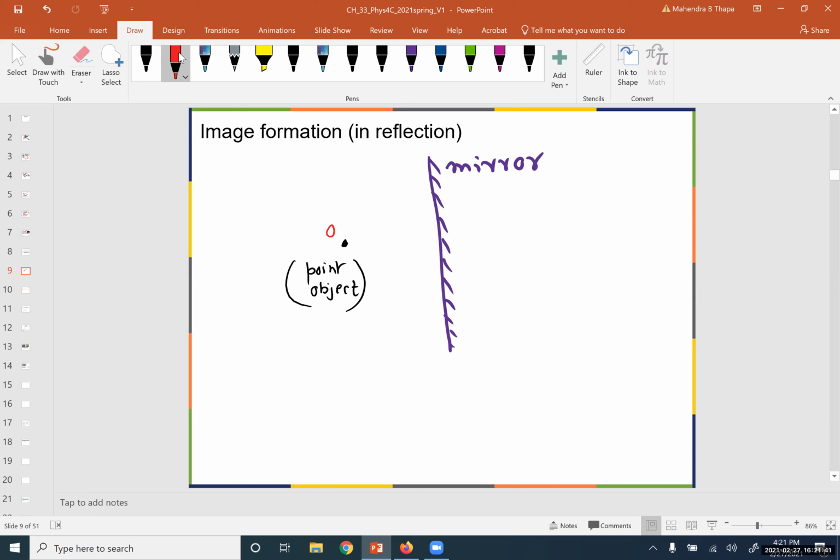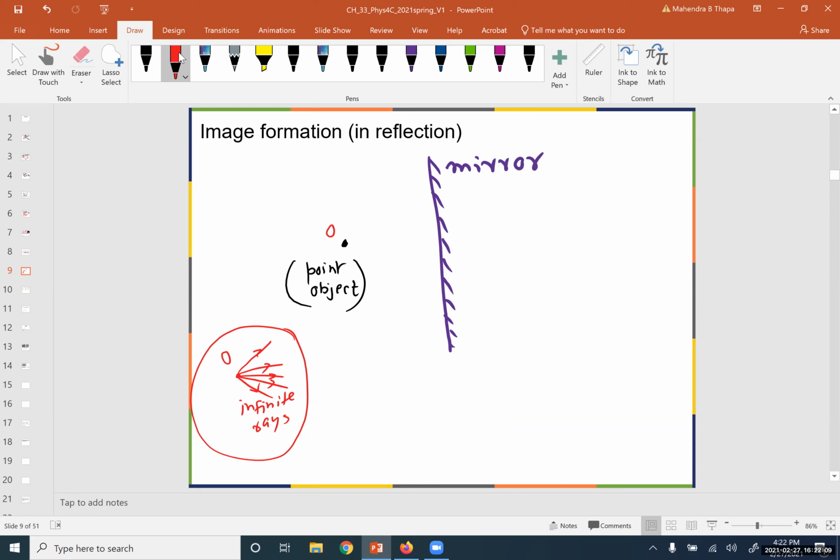You know that from this object, infinite rays will go out. There are many rays, infinite rays, but to draw the image formation, we take just two rays.